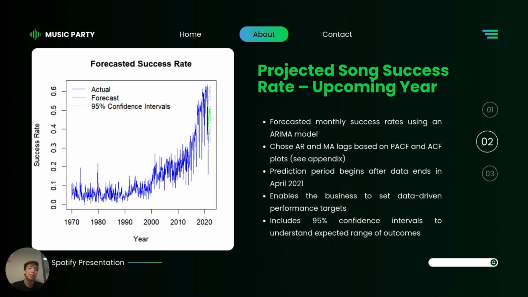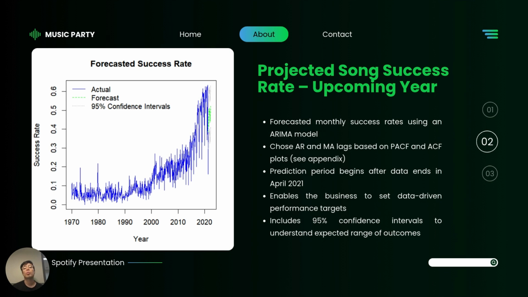You can see that from 1970 until 2021, the blue line has gone up, so there is a positive trend. Now, when you look at the green line over here, our forecast still shows that the positive trend is going to continue, however at a slower pace than the blue line. It shows the confidence intervals, which are the gray lines above and below, meaning that within those ranges the forecast can move around. This is very important because it enables Spotify to set data-driven performance targets.